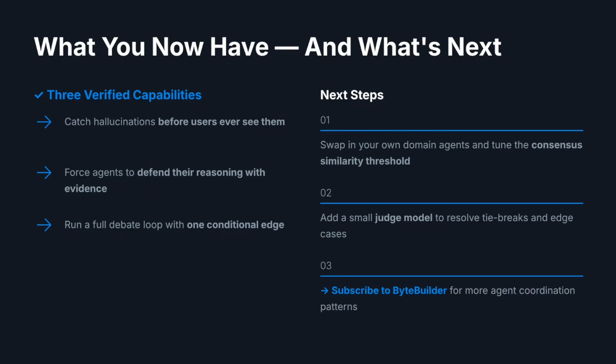So now you have got a graph that doesn't just trust its own first answer. You've got multiple agents giving independent takes, a cross-examination loop that forces them to defend their reasoning, and a conditional edge that keeps them debating until they actually converge. That hallucination one agent swore was true, caught and corrected before it ever reached the user. Next step, swap in your own domain agents and tune that similarity threshold for how strict you want consensus to be. Then try a judge model for the tie breaks.